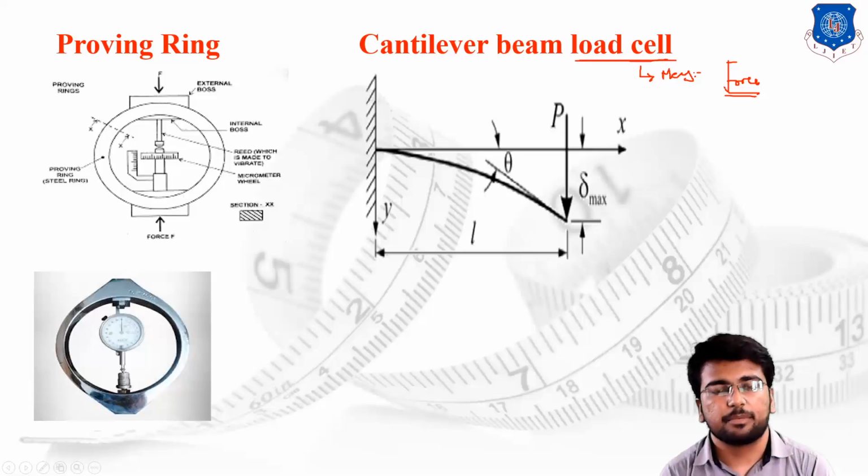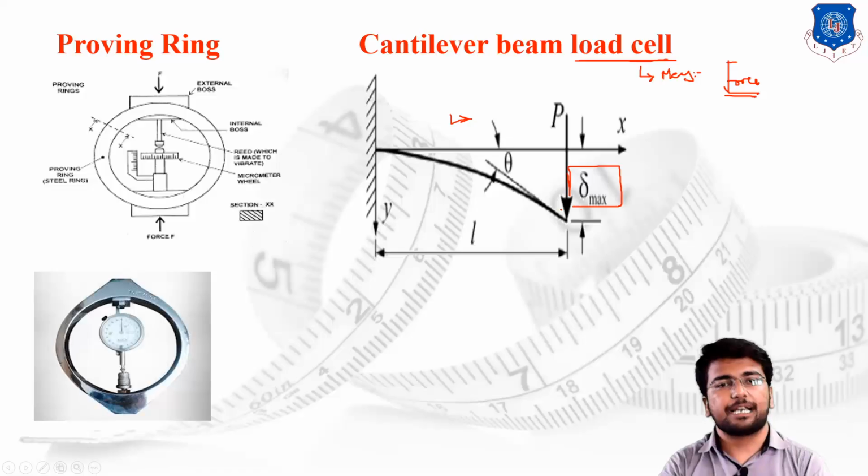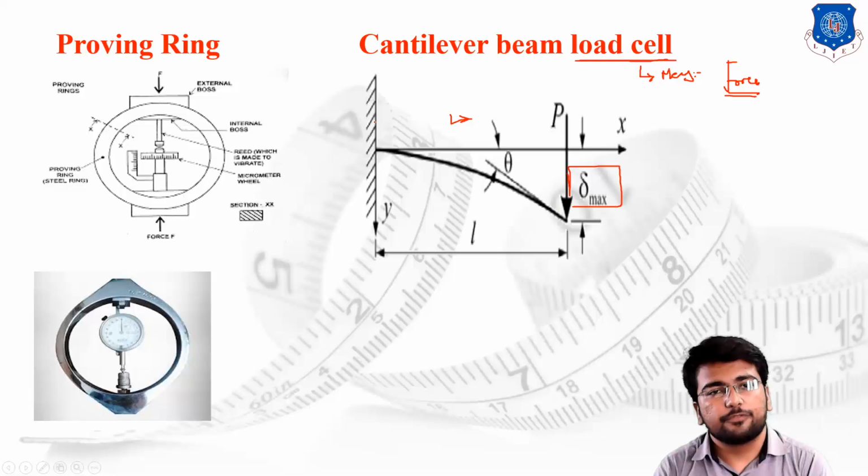As you can check from the figure, in the cantilever beam load cell we are simply measuring the value of delta max, because linear dimensions are very easy to measure in comparison to the measurement of forces. Here again we are simply measuring the linear measurements R1 and R2, and then we calculate the value of the force by using different standard values.